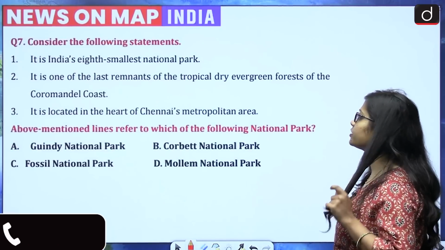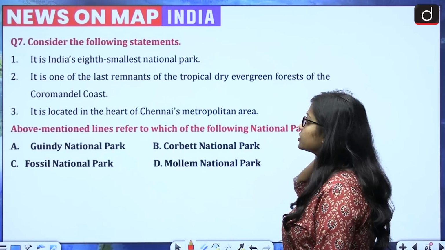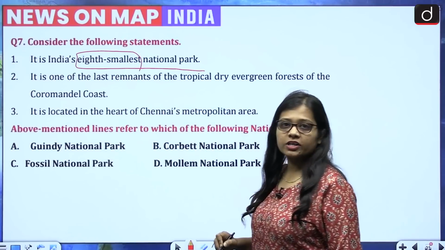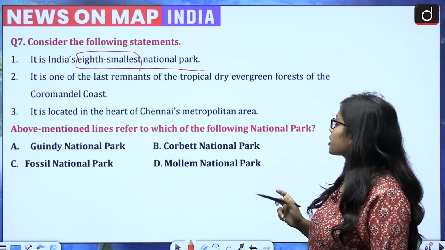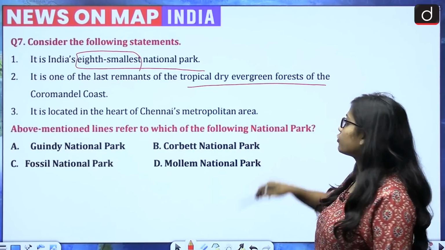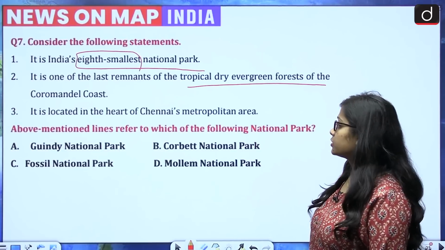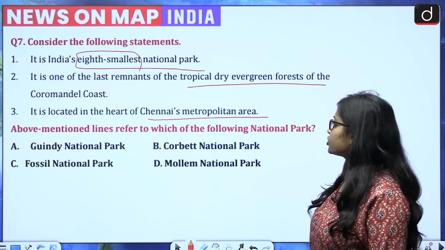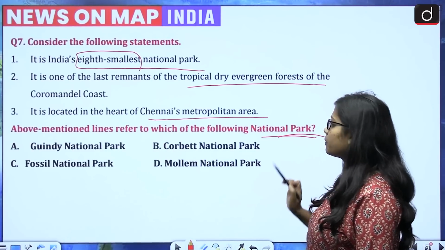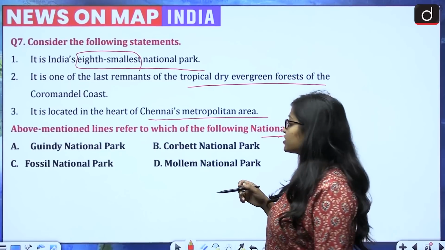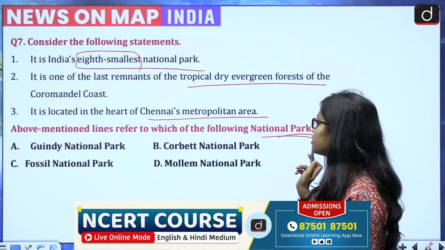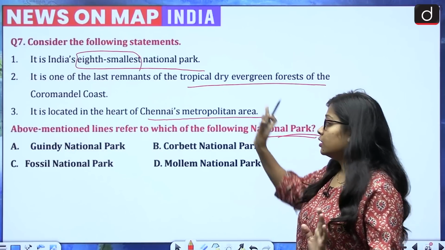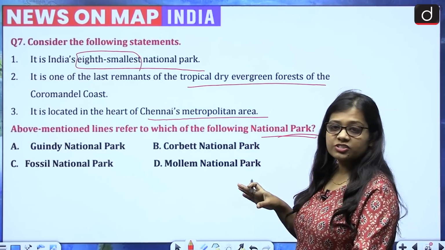Consider the following statements. There are three statements given. First, it is India's 8th smallest national park. Second, it is one of the last remnants of the tropical dry evergreen forest of the Coromandel coast. Third, it is located in the heart of Chennai's metropolitan area. Above mentioned lines refer to which of the following national parks? A, Guindy National Park. B, Corbett National Park. C, Fossil National Park. And D, Mollem National Park. So, these three lines talk about which national park?